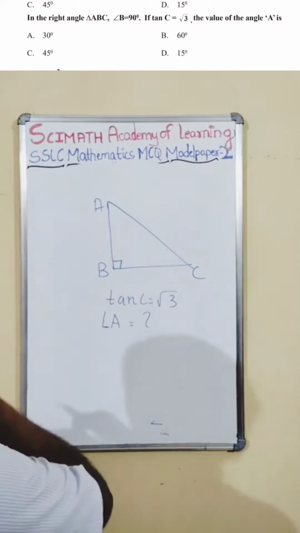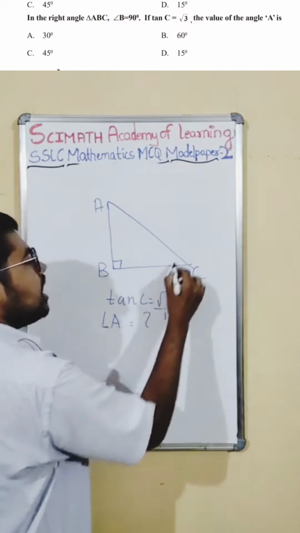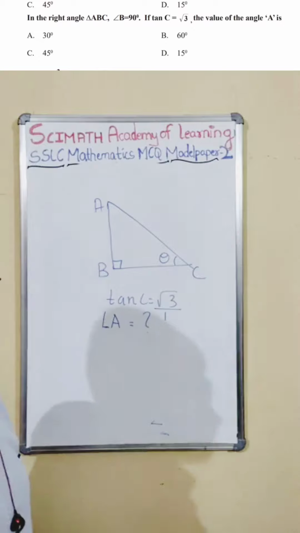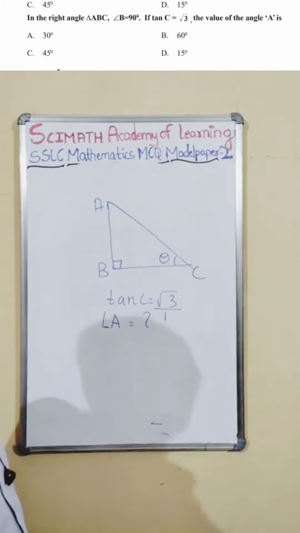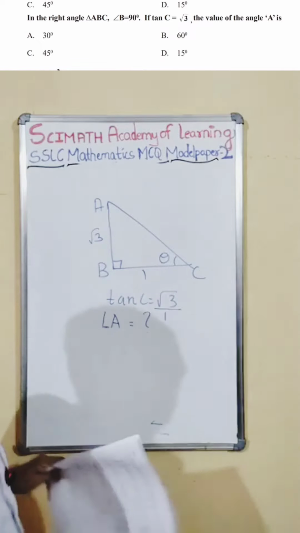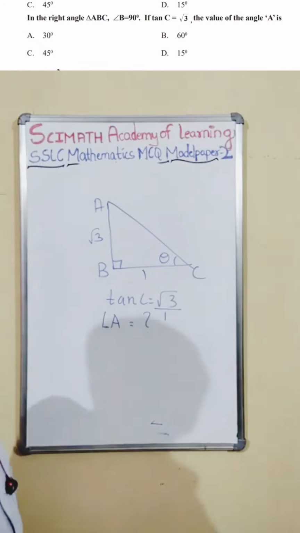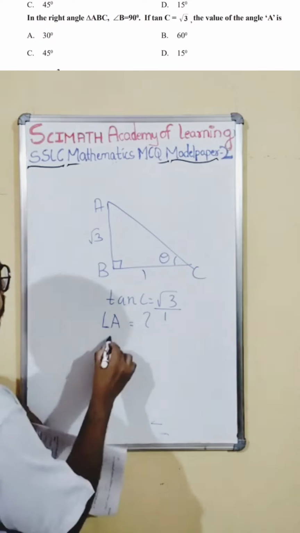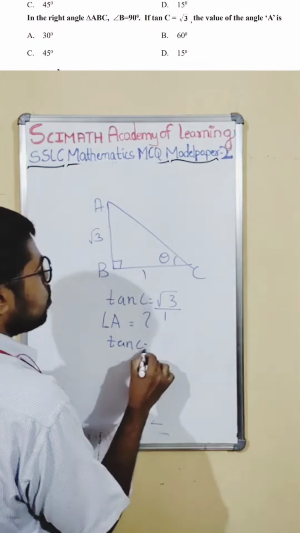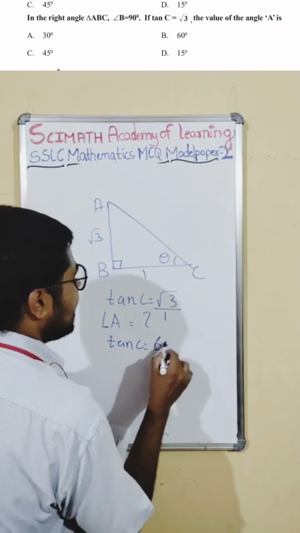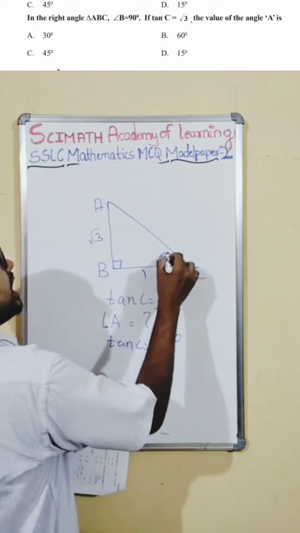So now, what is tan C? I'll put theta at C, because tan C means theta is at C. It is root 3 by 1, so root 3 comes here and 1 comes here. Now, for what angle does tan equal root 3 by 1 in the value table? Root 3 comes at 60 degrees. So this is 60 degrees.